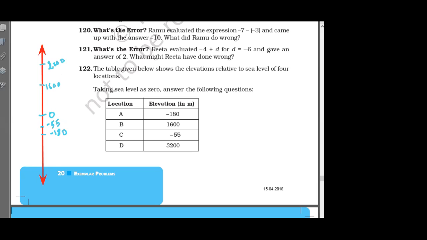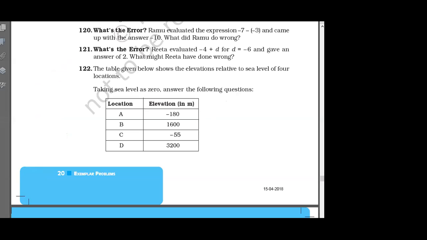Minus 55. Location C is closest. Yes, correct. And which location is farthest? Location D, 3,200. Okay, very good.